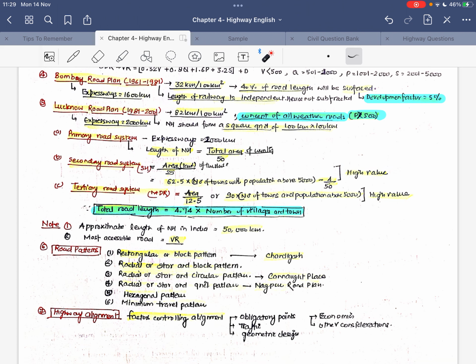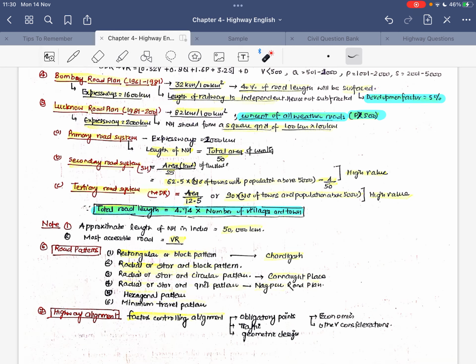Okay, fine. Now, the approximate length of national highway in India is 50,000 kilometer. These are certain important questions which have been asked, so you need to go through this question: what is the approximate length of NH in India? It is 50,000 kilometer, though this data might be old. The most accessible road is the village road, which is most accessible to all the road users.